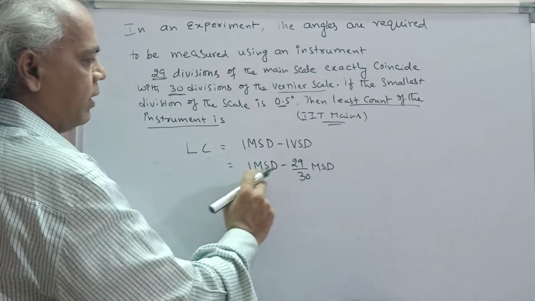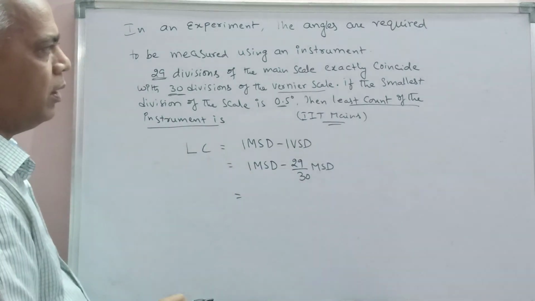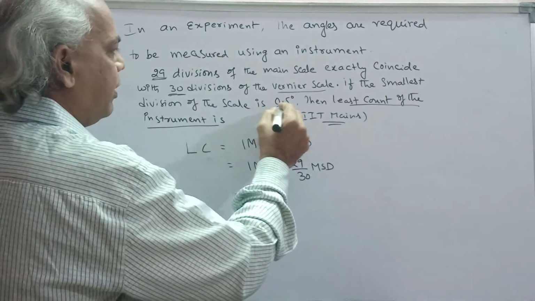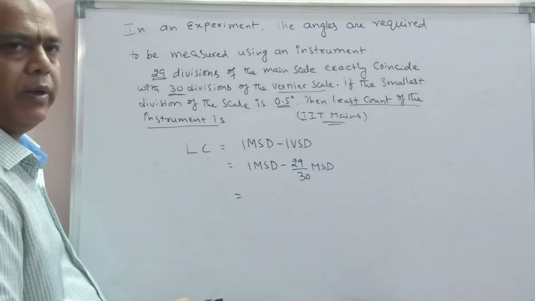Here the main scale division is the least division, the smallest division. So that smallest division is 0.5 degree.